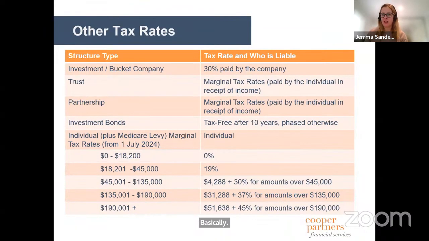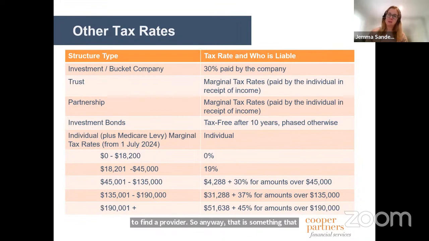There's different products out there and you'd have to find a provider. So anyway, that is something that I'm getting more questions on. And in some situations, they are appropriate to have a look at. All right. So that's Div 296.